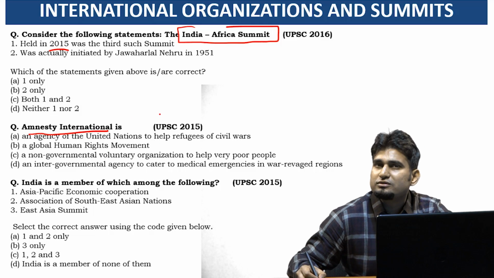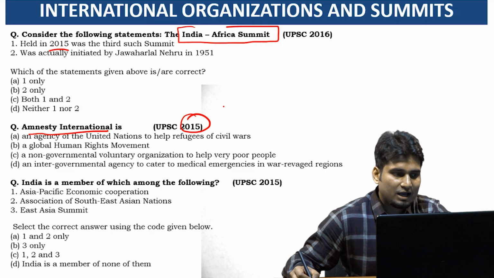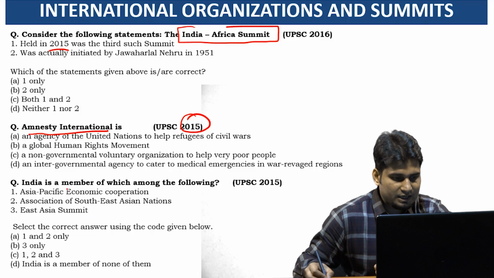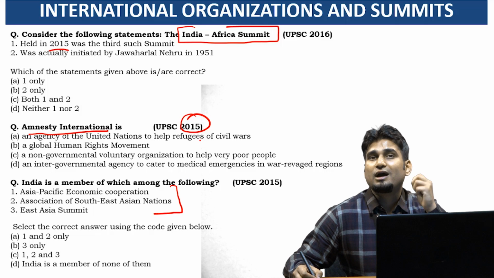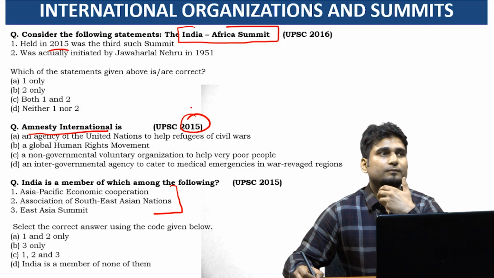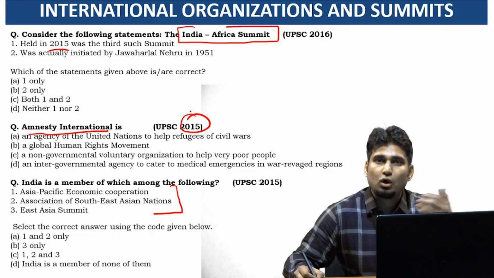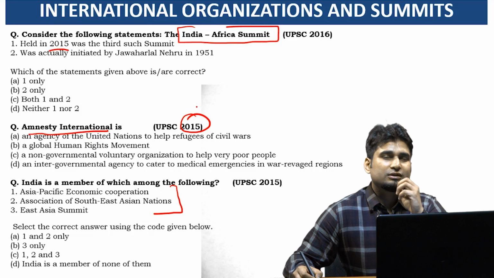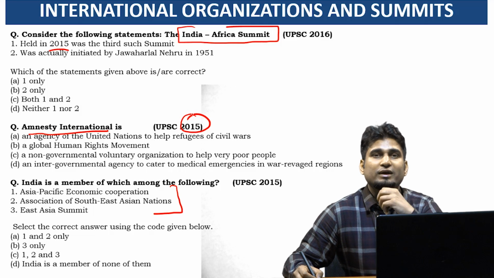Amnesty International in 2015, that is an international human rights body. So they asked about this organization, an international NGO. And "India is a member of which of the following?" They gave some organizations and asked whether India is a member or not. So it is important to understand which organizations India is a member of and which it is not a member of. These are the important questions you need to ask yourself when you are reading about any international organization.